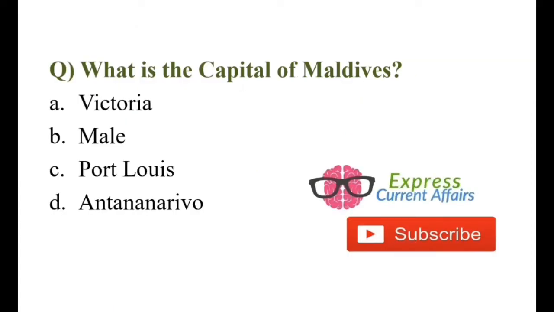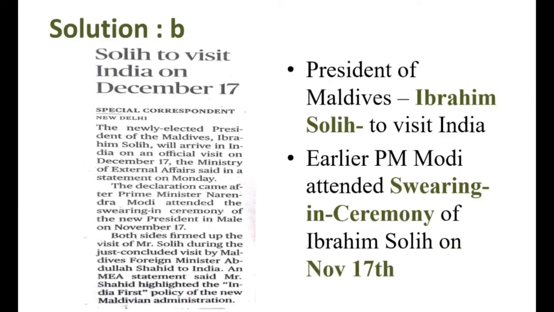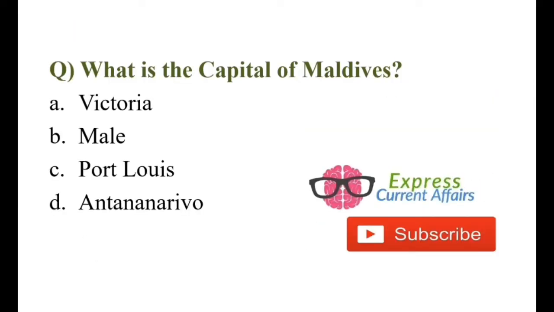What is the capital of Maldives? Victoria, Malé, Port Louis or Antananarivo? The answer is B. Malé. You need to know all the important capital cities of all the countries of the world. One expected question from this area. Victoria is the capital city of Seychelles. Port Louis is the capital city of Mauritius. And Antananarivo is the capital city of Madagascar.